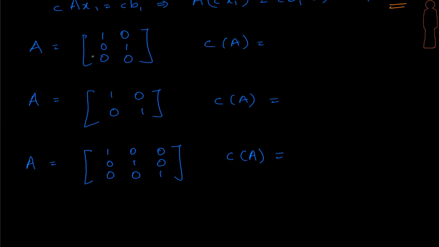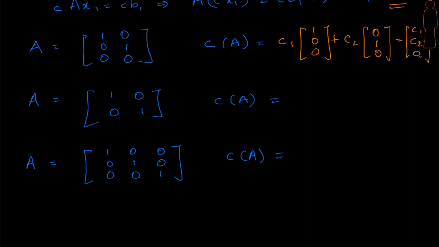So let's say that A is this, right? Let's look at how the column space of A will look. It's going to be the linear combinations of the column vectors of A, which means it's going to be C1 times (1, 0, 0) plus C2 times (0, 1, 0). This is going to give us C1 here, C2 here, and 0 here. This is how my column space of A is going to look.